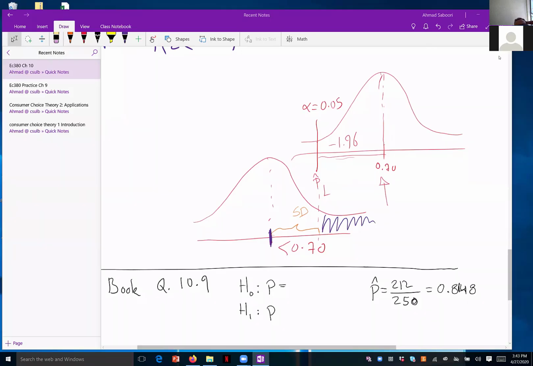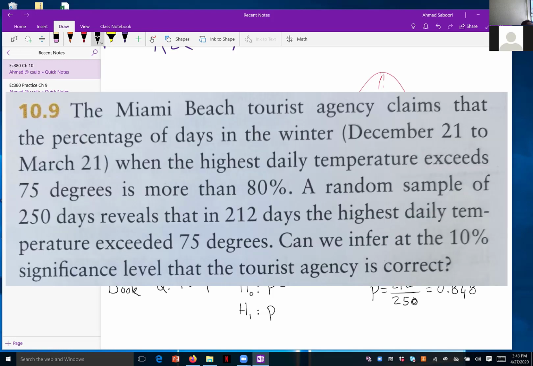So yeah, what is the null hypothesis? Okay, so we start with question 10.9. It is asking that the Miami Beach Tourist Agency claims that the percentage of days in the winter when the highest daily temperature exceeds 75 degrees is more than 80%. A random sample of 250 days reveals that in 212 days, the highest daily temperature exceeded 75 degrees. Can we infer at the 10% significance level that the tourist agency is correct?